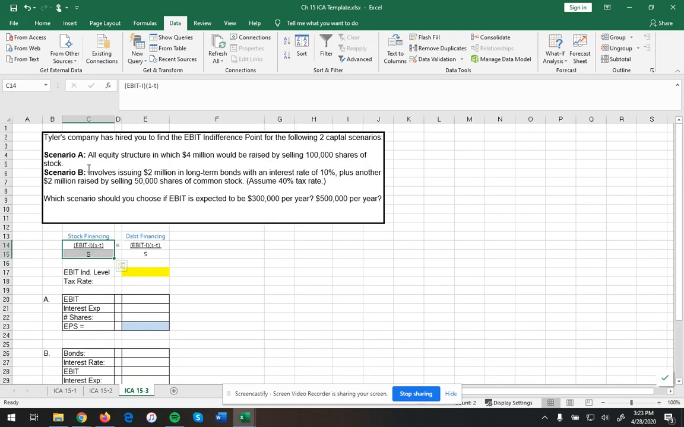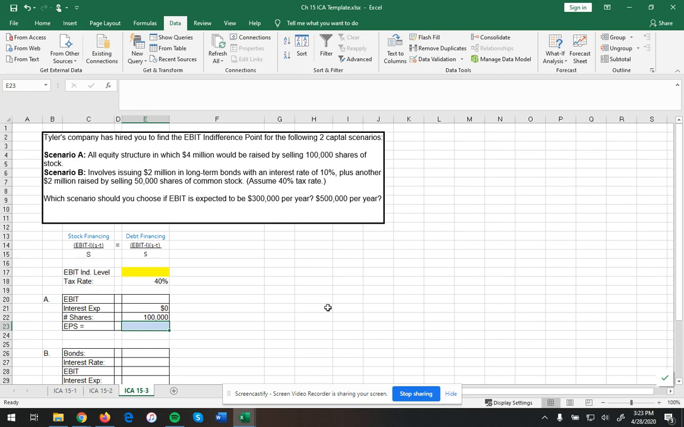Okay, so we're given these two scenarios. Scenario A, all equity structure in which $4 million would be raised by selling 100,000 shares of stock. So we have a tax rate of 40%. Okay, we have an EBIT that we will calculate in a minute. Okay, we don't have any interest expense. Number of shares is 100,000.